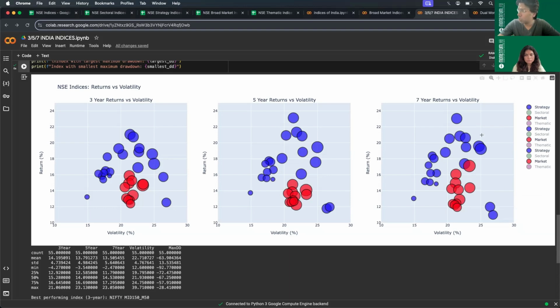The second one that I wanted to show was just like what happened in the broad market indices, as you wait for a longer period of time, the gap between this cluster starts to widen and the cluster moves towards the top. The same thing can be seen in the strategies or factors. As time progresses, the factors or strategies start to move up. So the topmost one is Nifty Mid 150 Momentum 50 in both the 5-year and 7-year period.